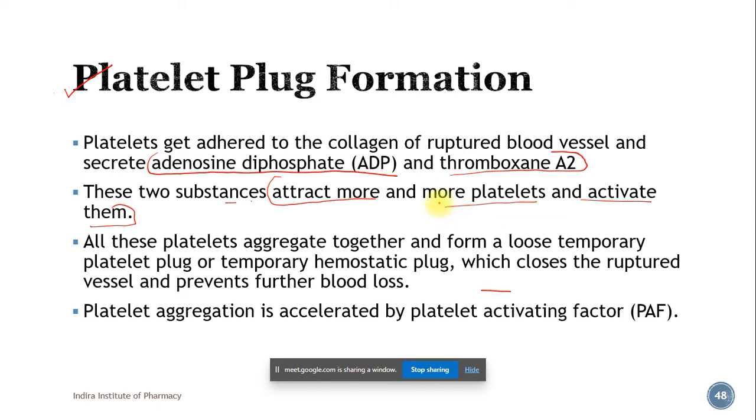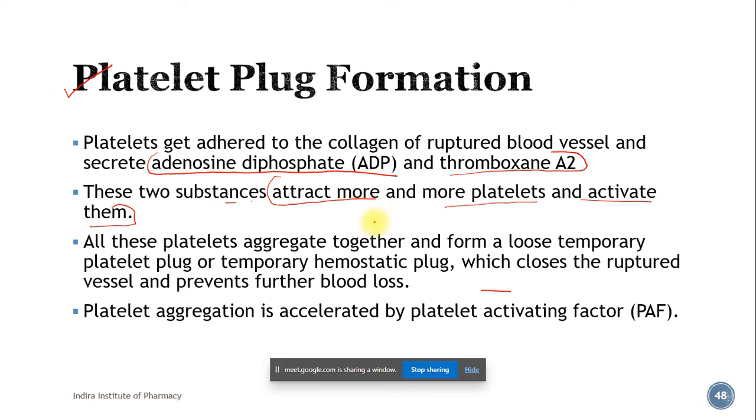Platelets will be flowing through the blood. As compared to the RBCs, platelets are very few in number, but in order to stop the loss of blood, we want to plug the particular hole created in the blood vessel. And what forms that plug? It is the platelets.